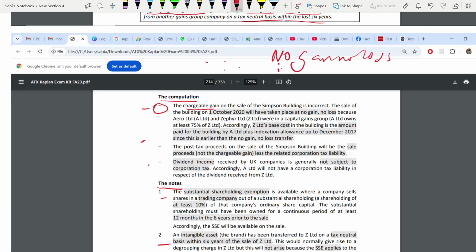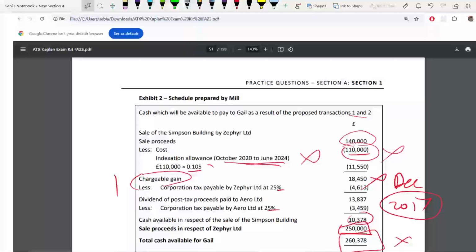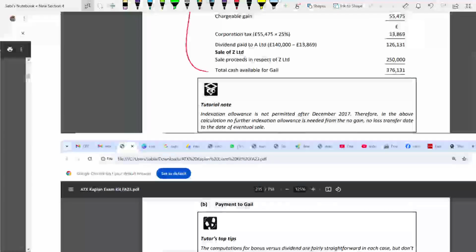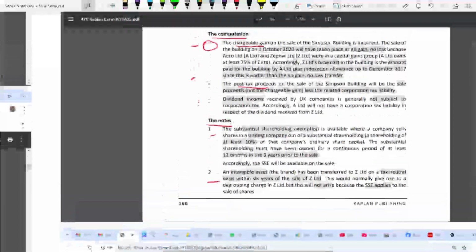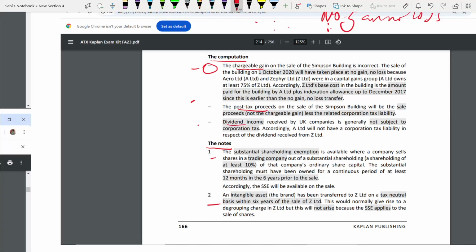You see, chargeable gain. Next is about the post-tax proceeds, whether that is correct or not. You see here, post-tax proceeds. And next is dividend. Of course, dividend. So third is dividend income.